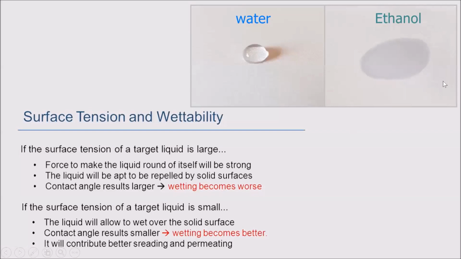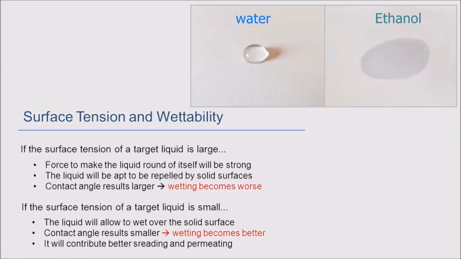Now here you can see two pictures on the top right. I took a drop of water on a normal paper. These pictures were taken just yesterday for this presentation, and I took a drop of ethanol with a similar dropper.